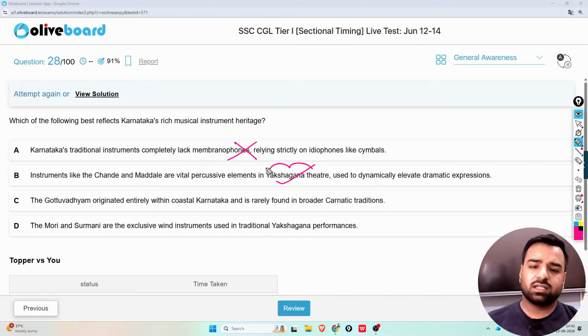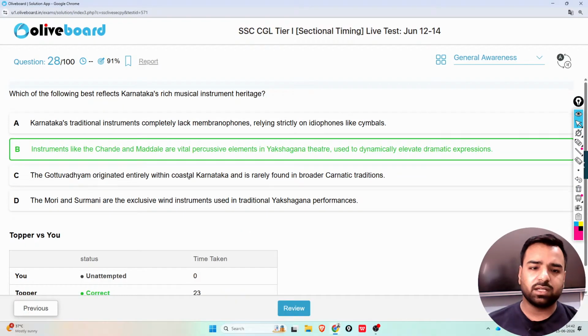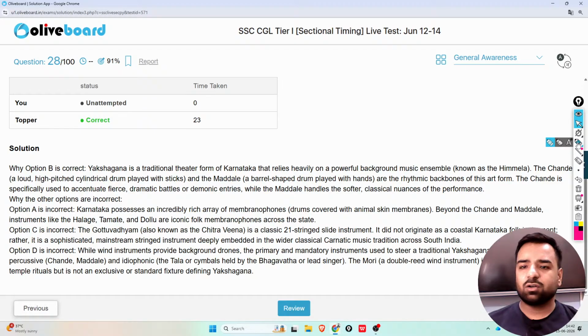And guys, Yakshagana, from this you have seen lots of questions in the examination. So yes, it's related with the examination as well. So it's the most important part that you must remember. So let's discuss few more things about it. So option number B will be the correct answer here. So why option number B is correct?